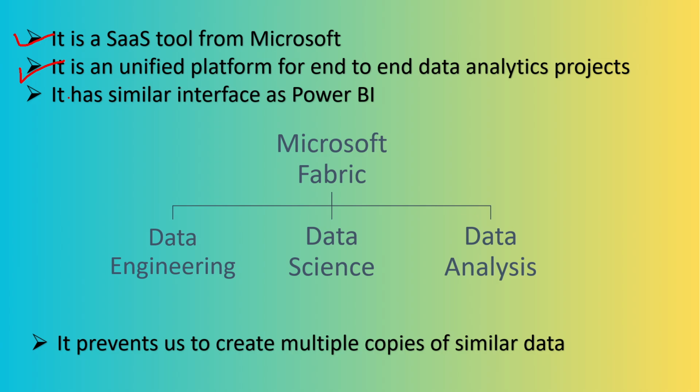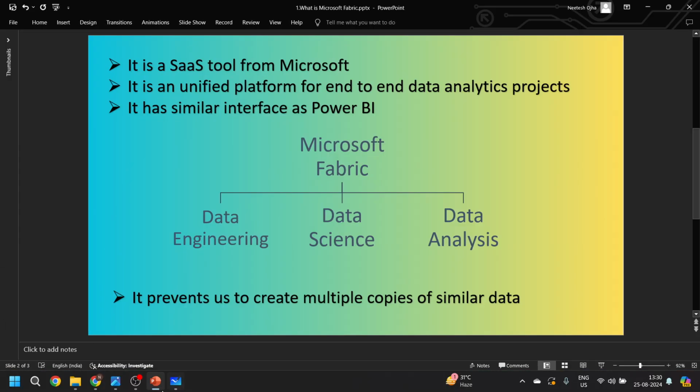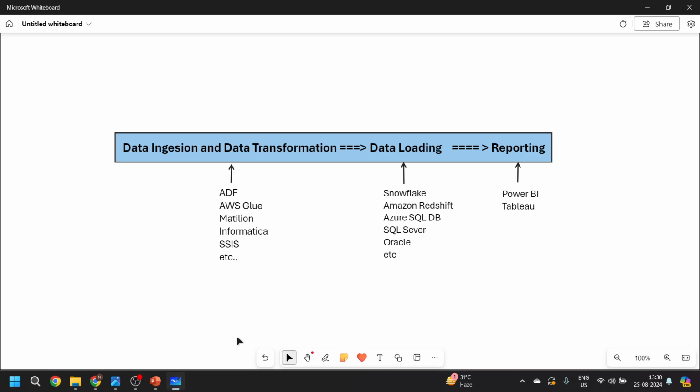It is a unified platform for end-to-end data analytics projects. So Microsoft Fabric is basically for data related projects. What is the meaning of that unified platform? Let's try to understand, and to make you understand that, let me move to the board. Here I have mentioned certain commonly used steps in a data project, such as data ingestion, data transformation, data loading and reporting. These are the commonly used steps in any data project.